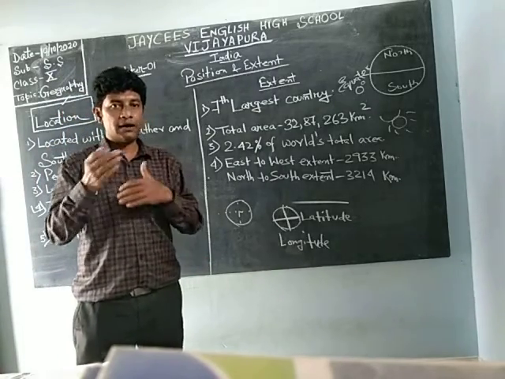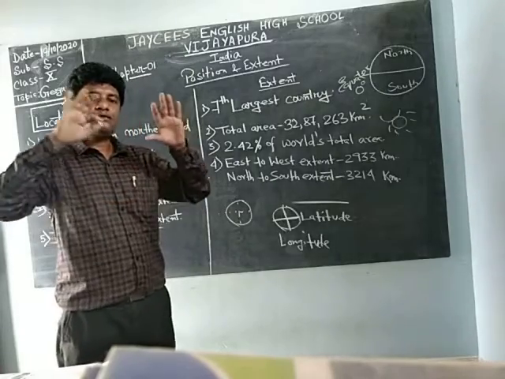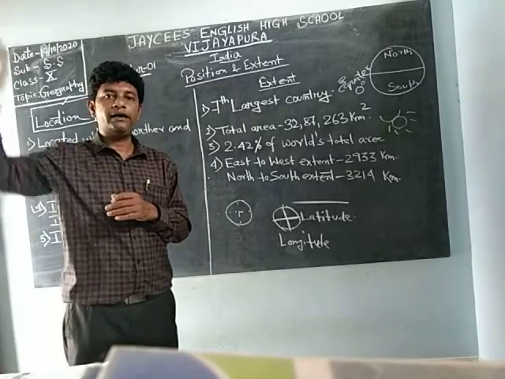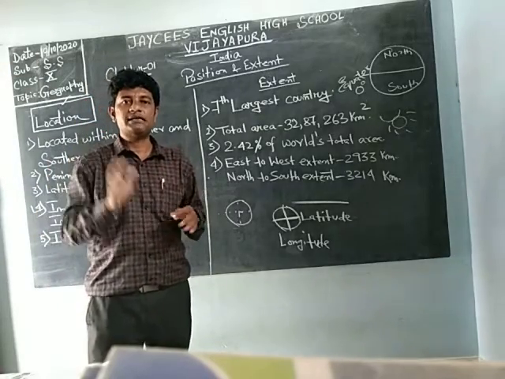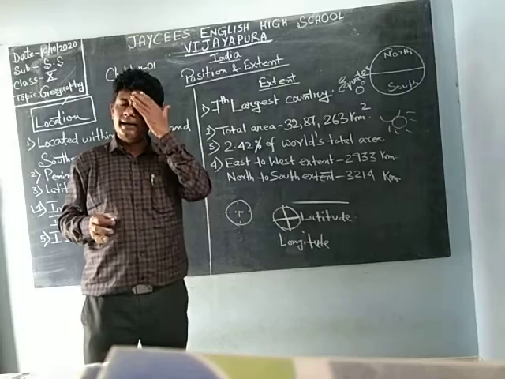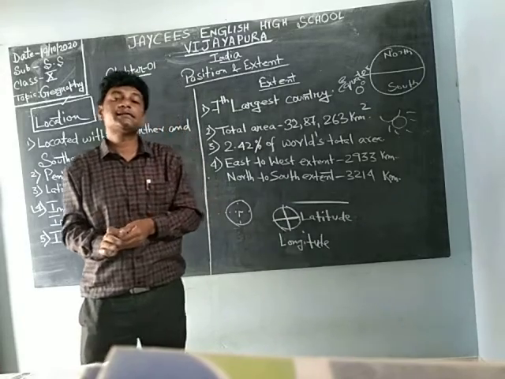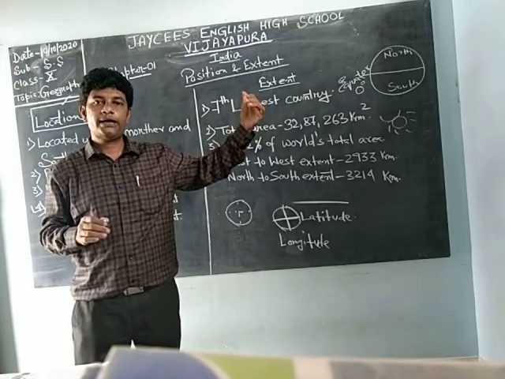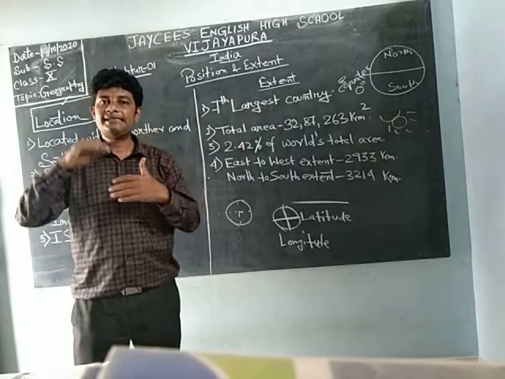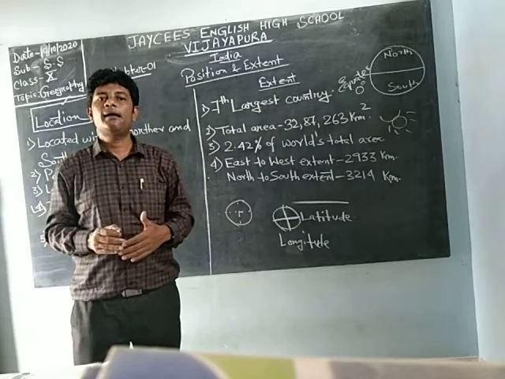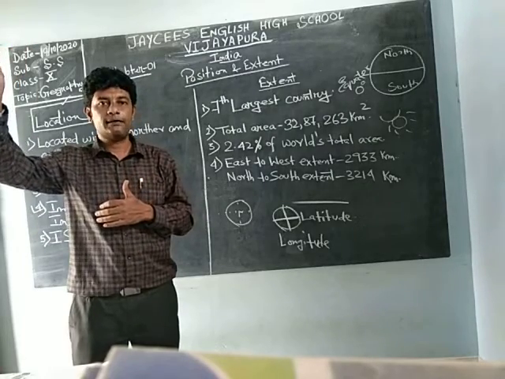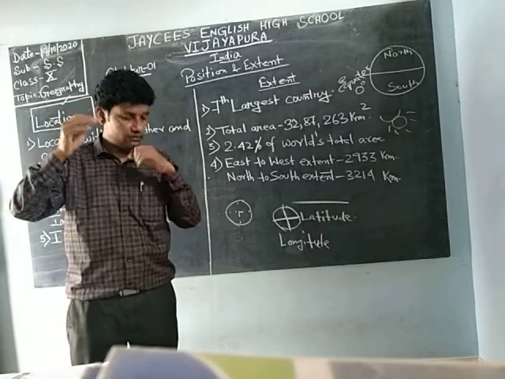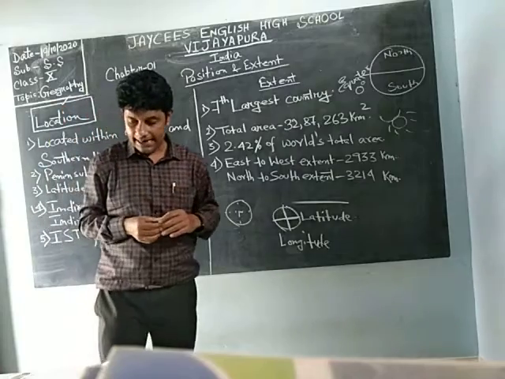Now I will tell you the difference. That is world time, but India has its own time. It differs from country to country. When it is 6 o'clock in India, it is 5:30 in Bangladesh. So the time when it is day in India, it is night in USA. So the time also will differ from one place to another.